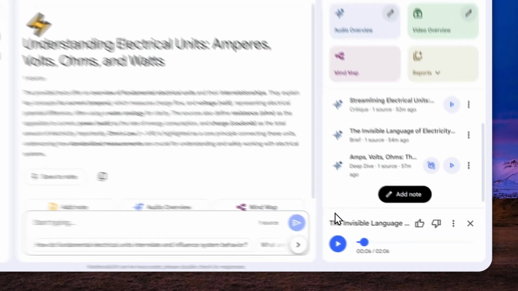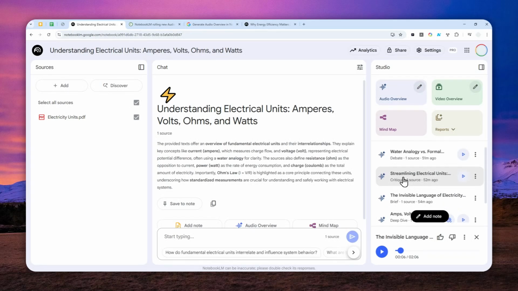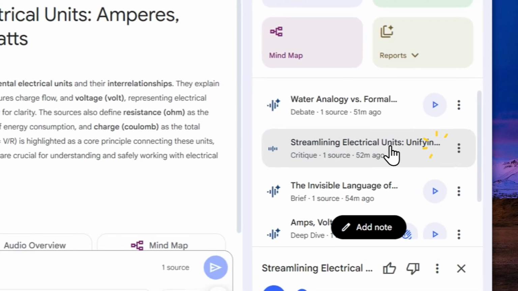Okay, the brief is quite simple, and honestly this is my favorite new format because it is much shorter. I forgot to mention that these new formats do come with some new voices, so we finally got new flavors in the audio overview. Now let's move on with the critique.